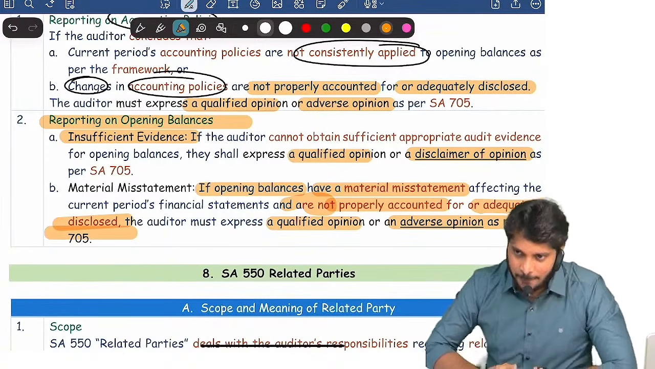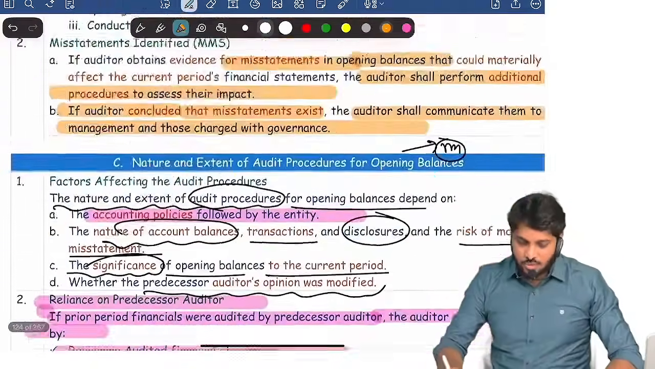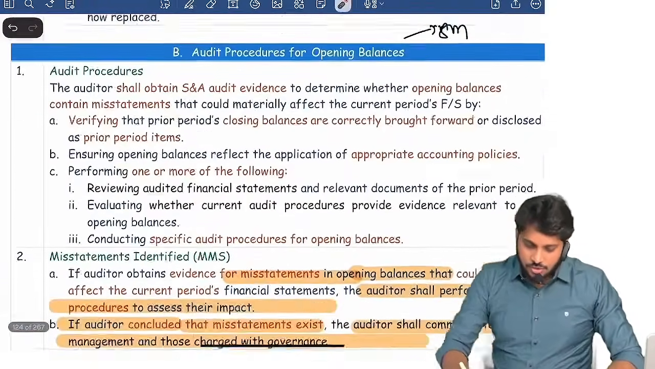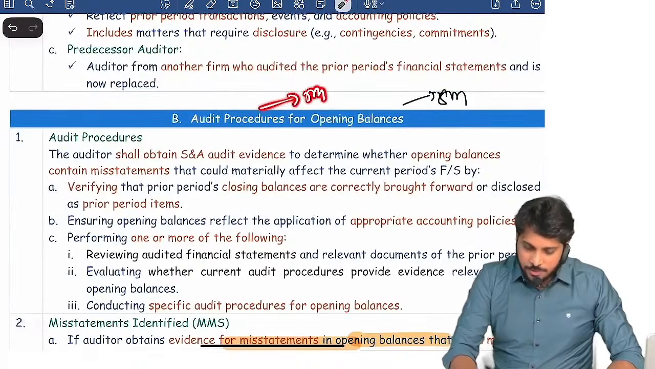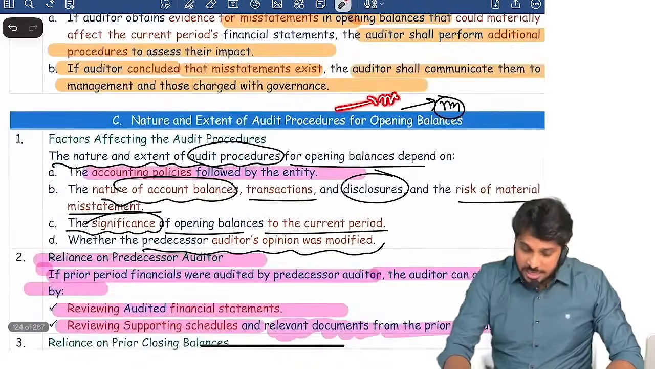Are you clear? That's it. 510 standard is over. Easy or not? So in the 510 standard, audit procedure is a 5-mark question, and nature and extent of procedure is a 5-mark question.